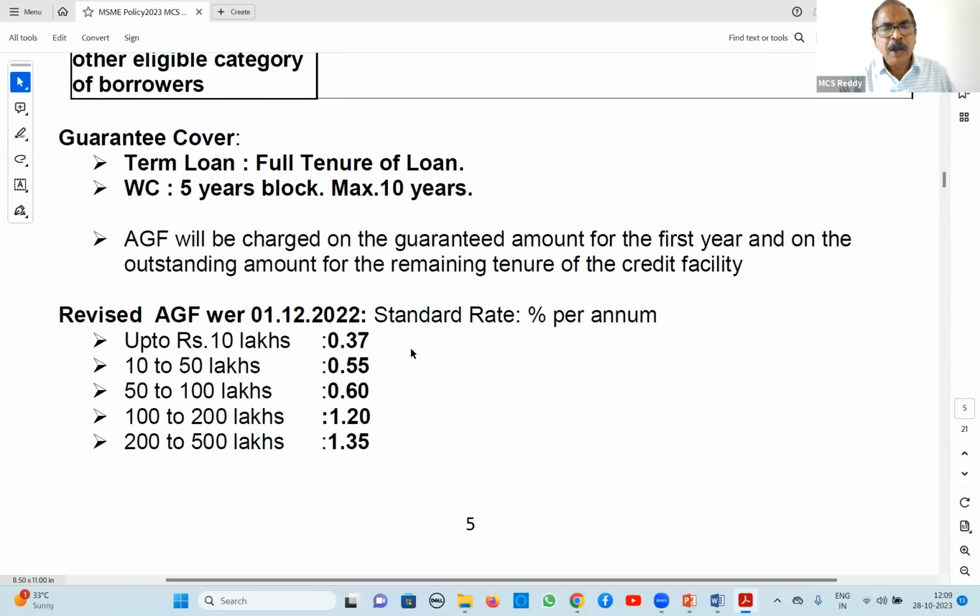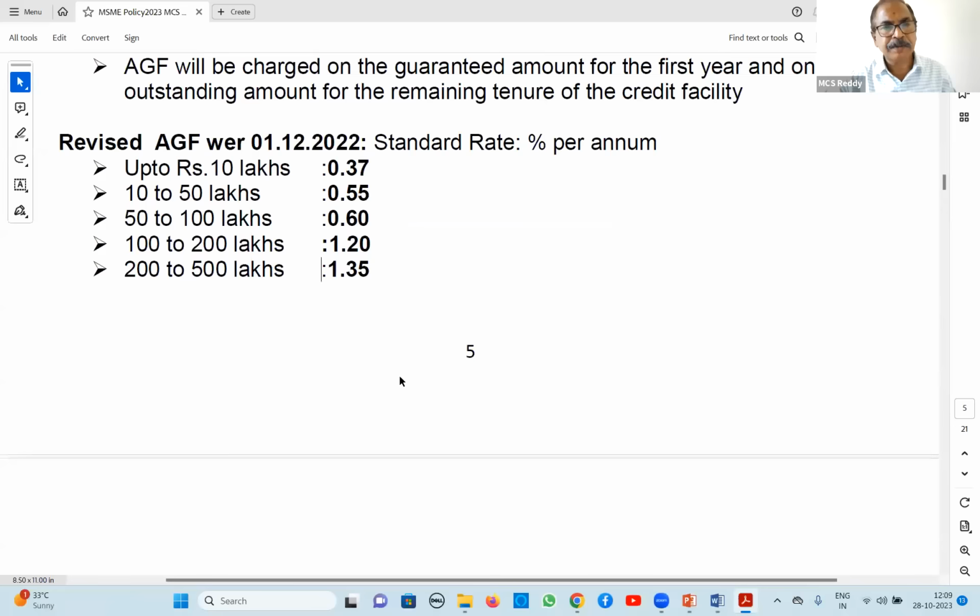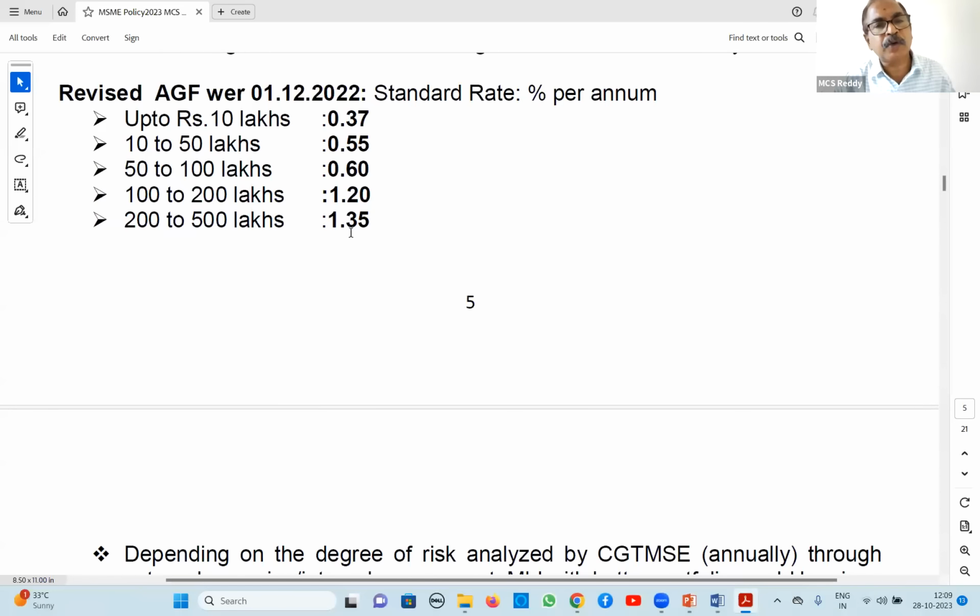This is the standard rate. On this, premiums of 15%, 30%, 50% and 70% apply. Of course, the premium guidelines are not mentioned clearly, that is why it is not given here also. But two aspects are given, how they will calculate premium: 15% premium calculation is given, and 70% also is given. We will see it in the next point. So premium rates also you have to remember, they are asking.